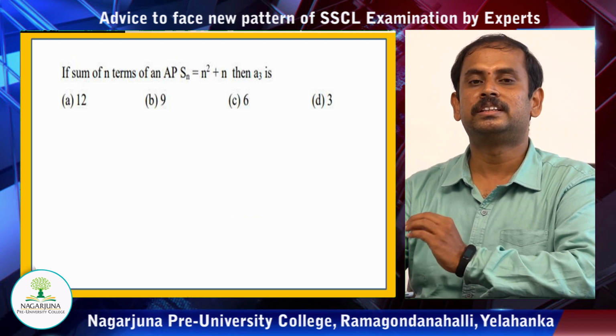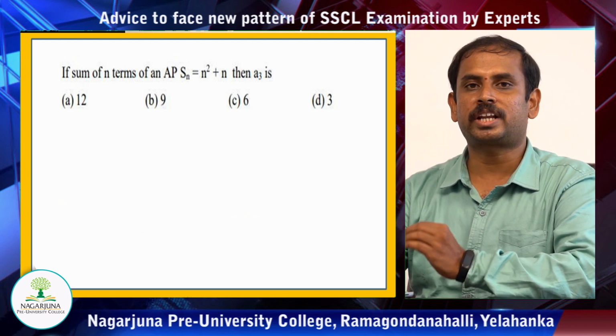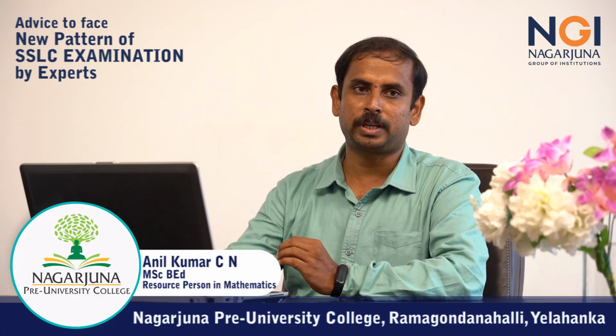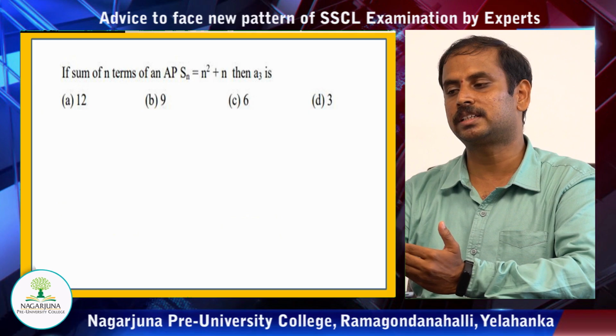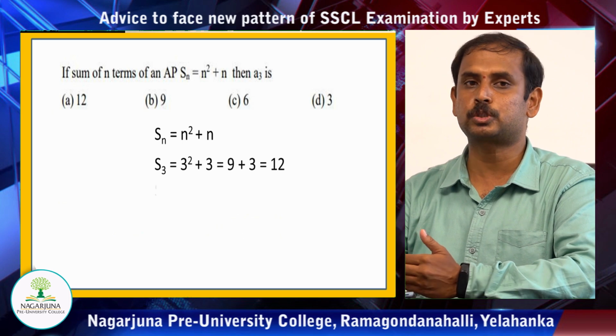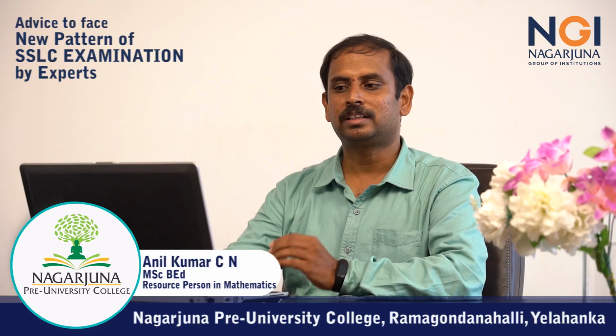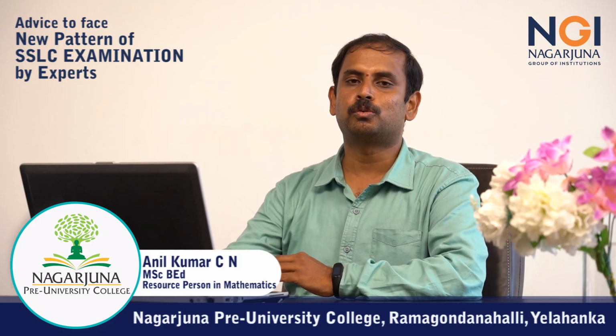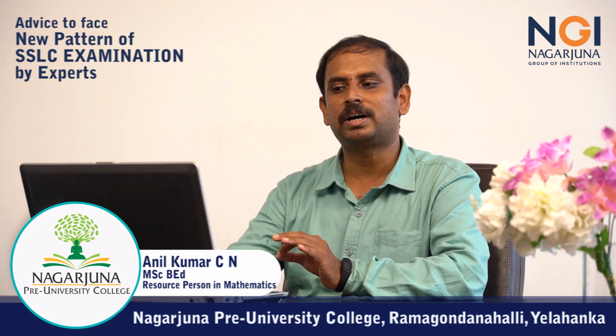What they do is they try to distract you people. You have tried to put 3 into that particular place of n. So we got 3 square, that is 9, plus 3, that is 12. So 9 plus 3 is 12, then the first option itself is 12. So most of the students get confused here and they mark it as 12.